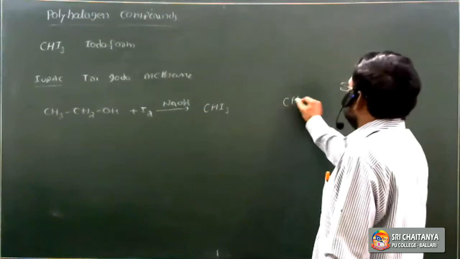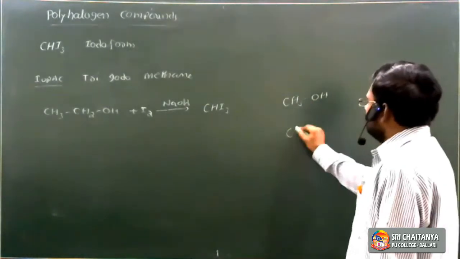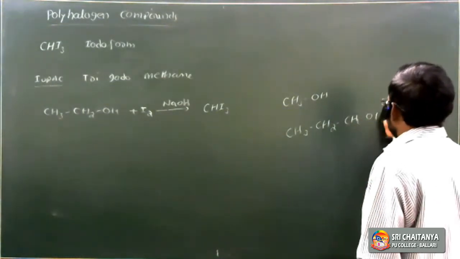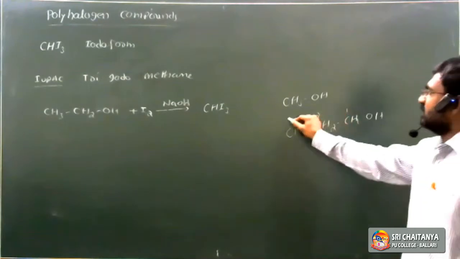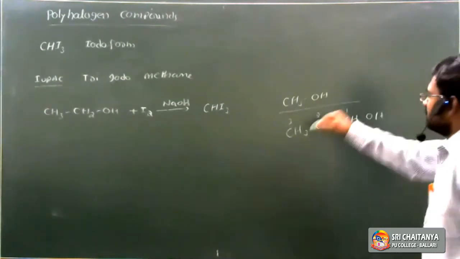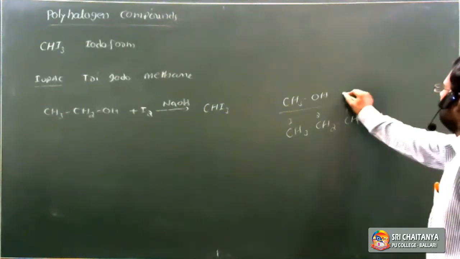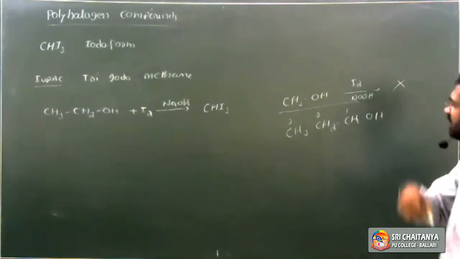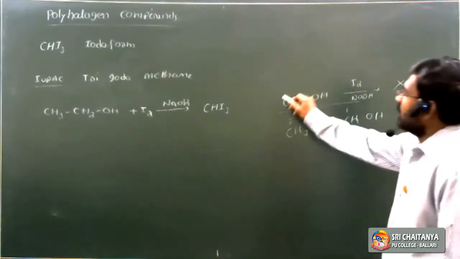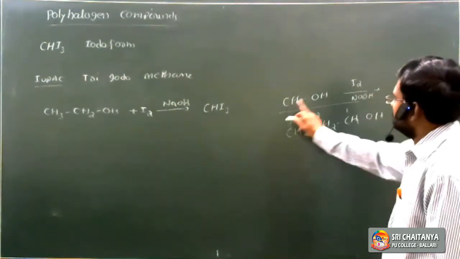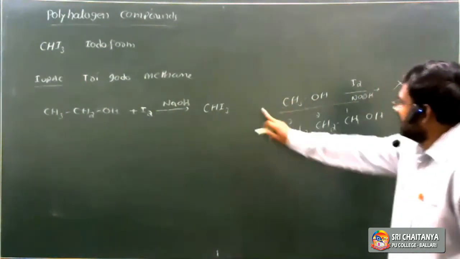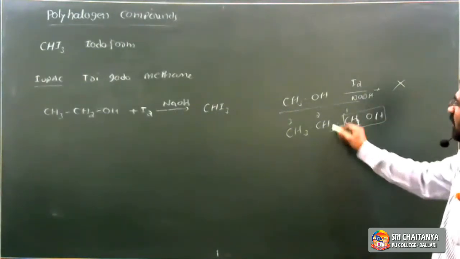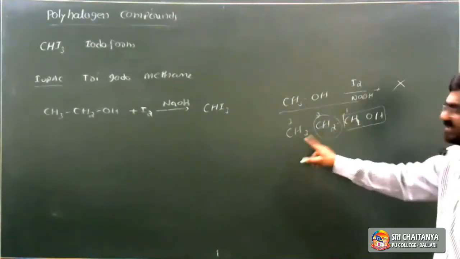CH3OH is methyl alcohol. Next, CH3CH2CH2OH is propyl alcohol: first carbon, second carbon, third carbon. It does not give iodoform when treated with iodine in the presence of sodium hydroxide, because the carbinol, CH2OH, must be attached with the CH3. Here the carbinol is attached with CH2 but not the CH3.